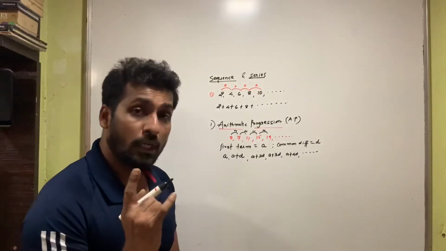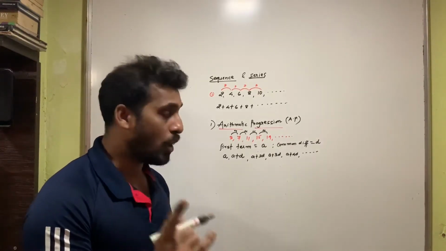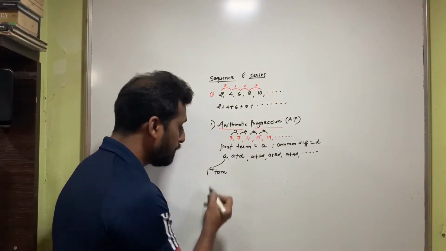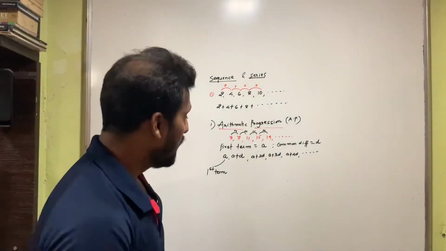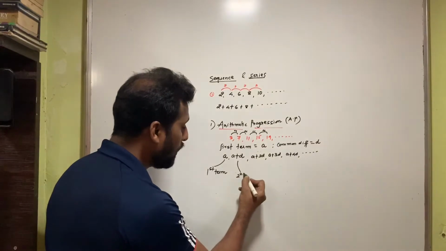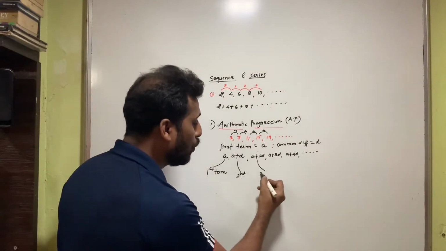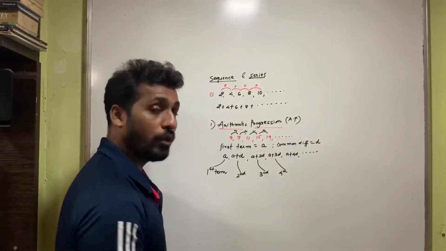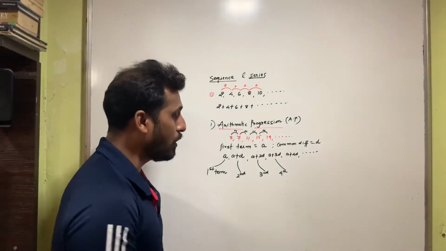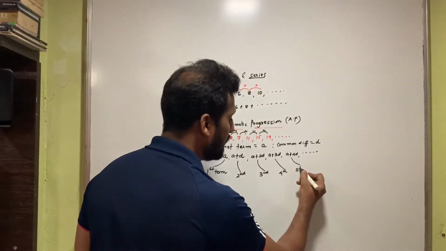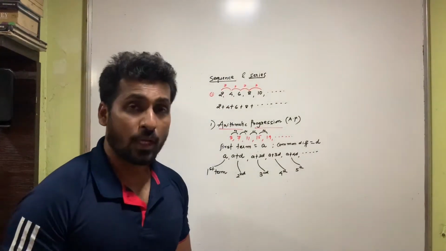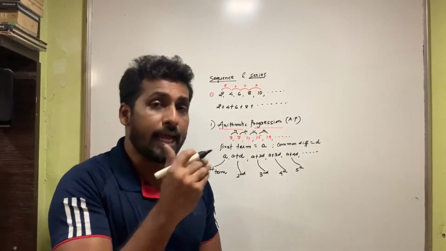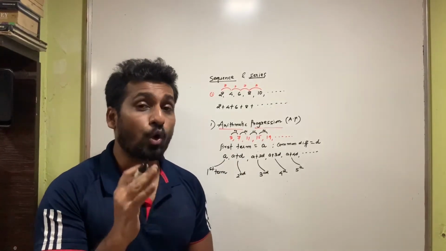Now students, this is one very important thing you want to note down. This A is our first term, isn't it? A is our first term. Then A plus D is our second term. A plus 2D is our third term. A plus 3D is our fourth term, A plus 4D is our fifth term, and so on. So now tell me, if I want to reach the nth term, now when I say nth term, what do I mean by this?